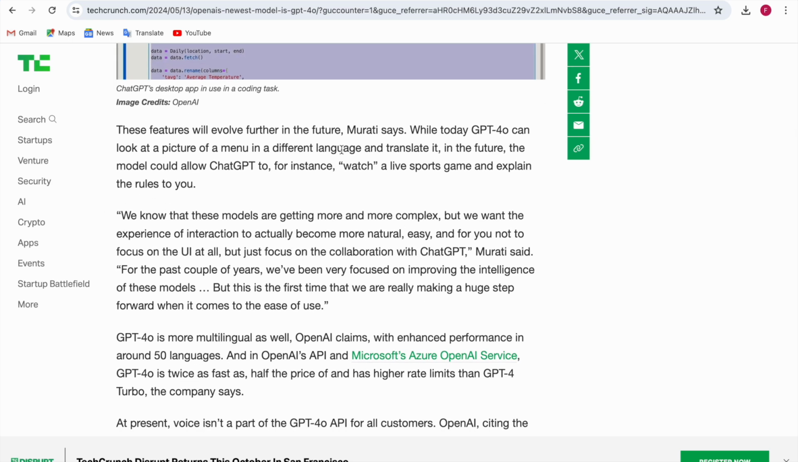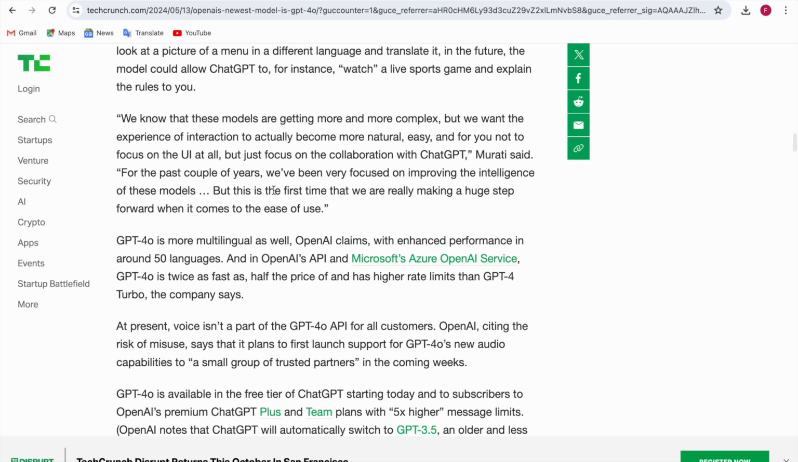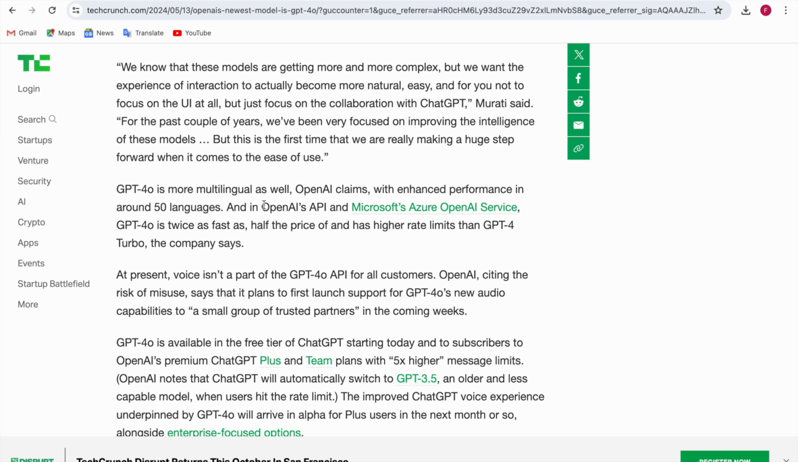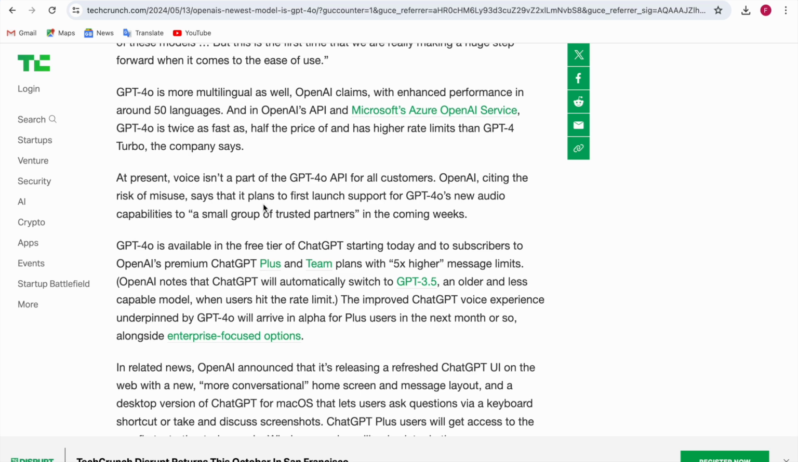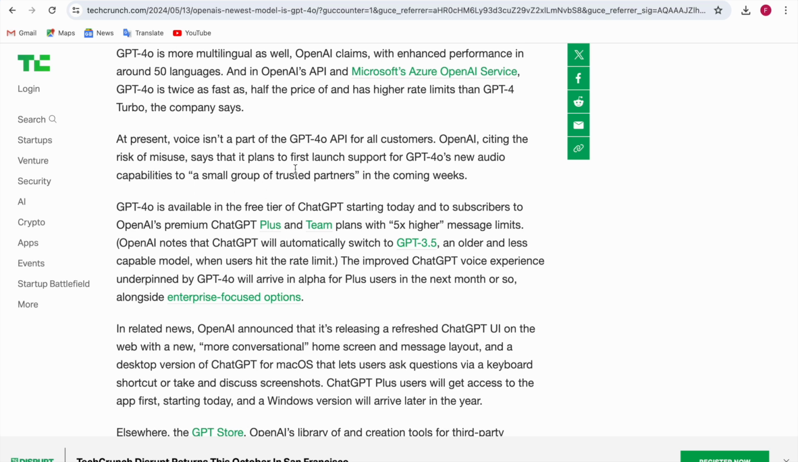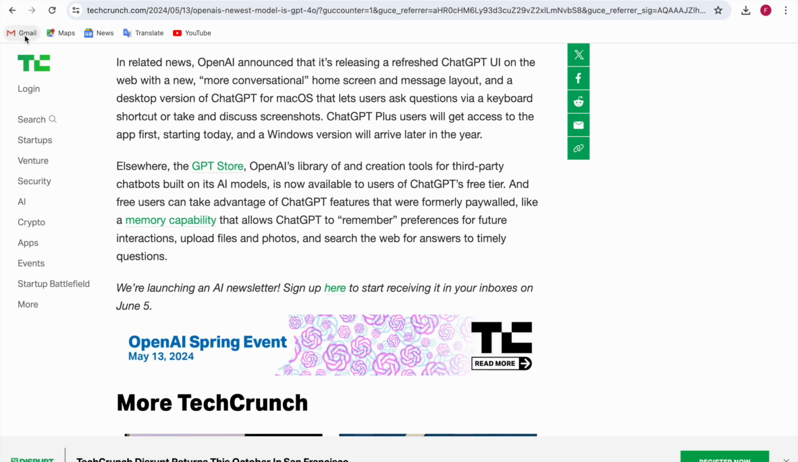Now, in the future, they say that they would allow ChatGPT to watch a live sports game and explain the rules to you. So they're doing many things. Here it says OpenAI claims that it has enhanced performance in around 50 languages, and at present the voice isn't part of GPT-4 for all customers. It's just for some people, and it's free. So let me show you here.